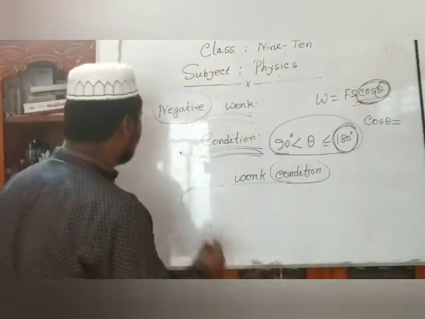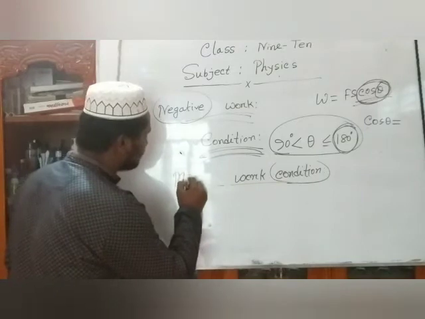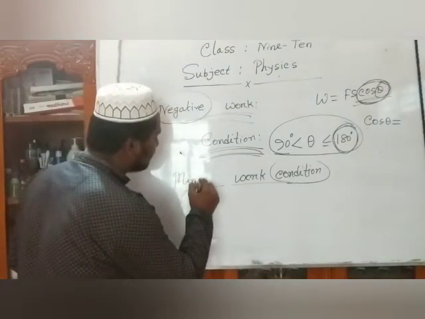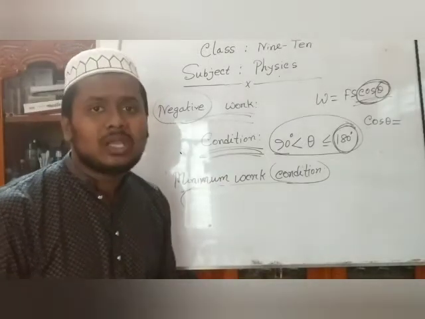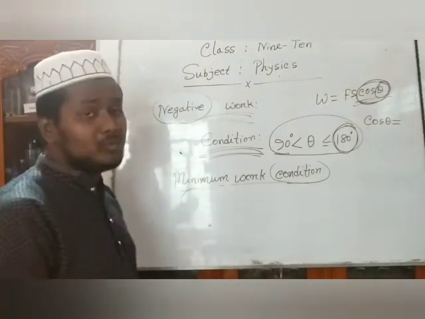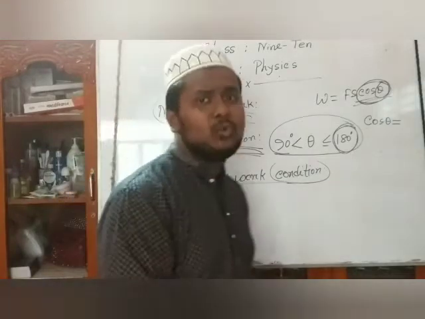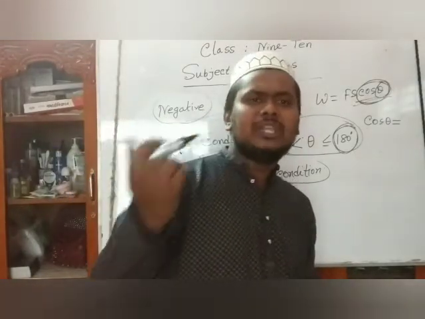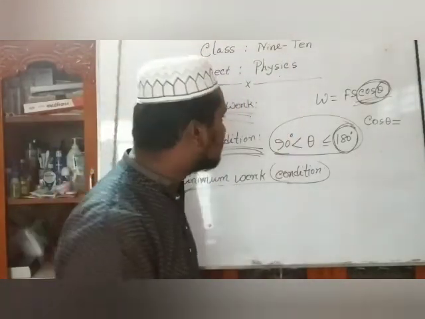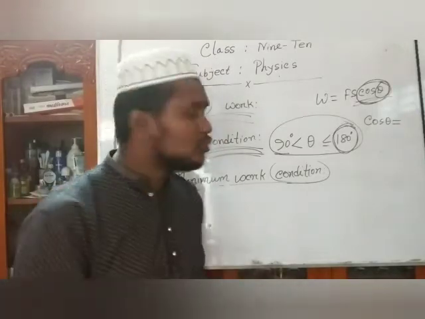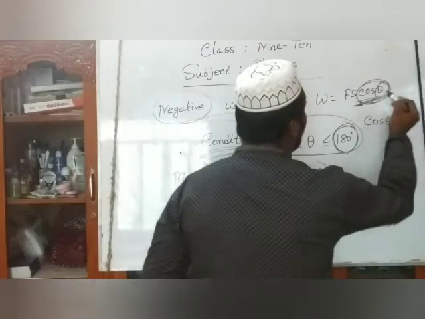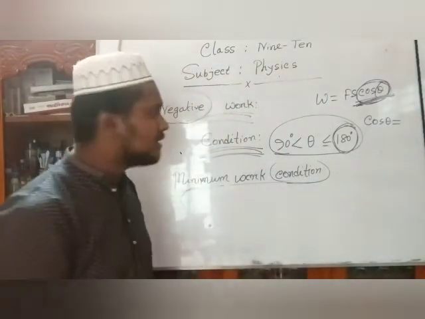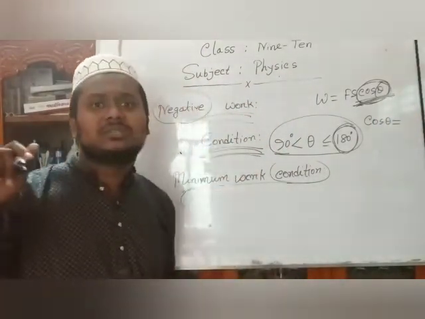Now we see the minimum work condition. We saw the maximum work condition a little while ago. Dear students, minimum work means সর্বনিম্ন কাজ. Which one is the value of minimum work? It depends on the angle theta or the value of cos theta. So the minimum value is -1.